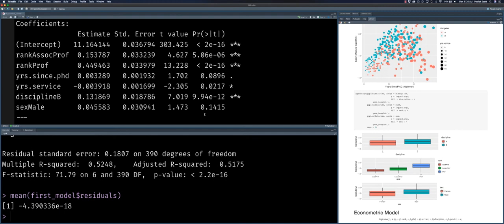I'll repeat that again. The p-value is the probability that the null hypothesis is true. So, if it's really, really small, then the probability that the null hypothesis is true is small. Thus, we would reject the null hypothesis in favor of the alternate, which in that case is that one of these betas is not equal to 0. So we can see for our intercept, the p-value is less than 2e to the negative 16.